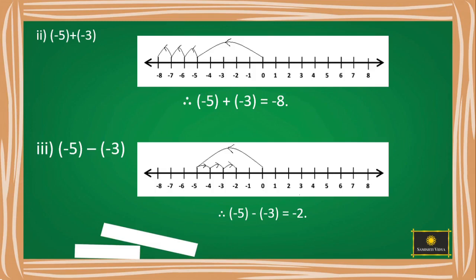Let us see one more example. -5 minus of -3. Draw a number line. Start from 0.